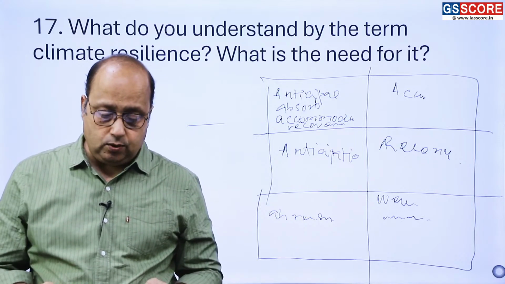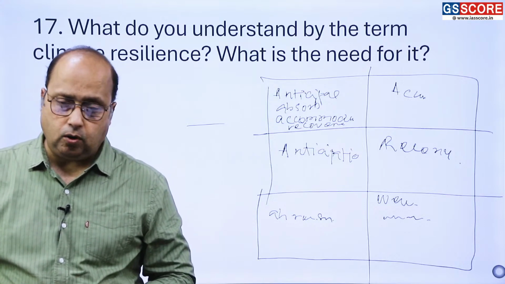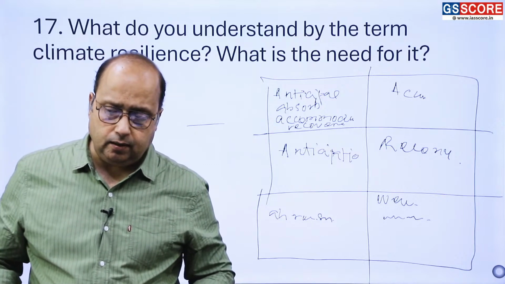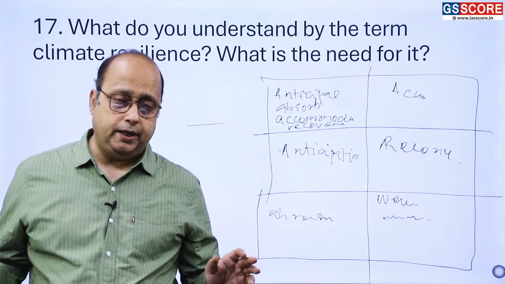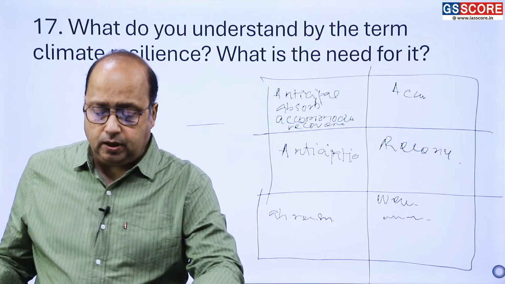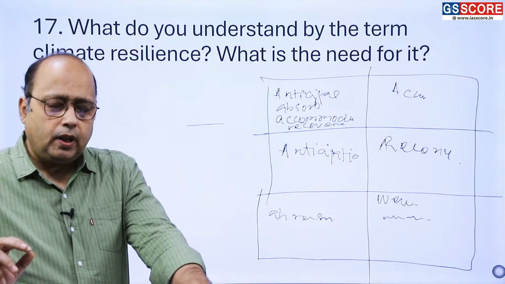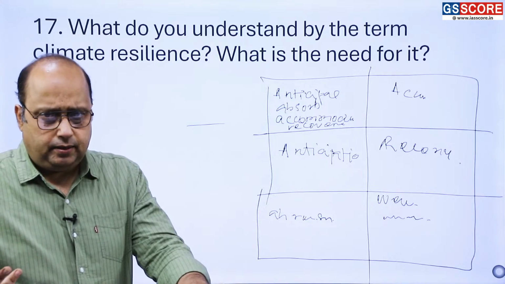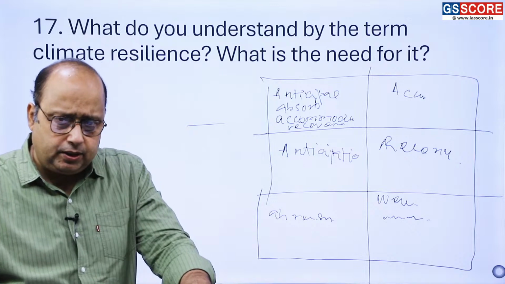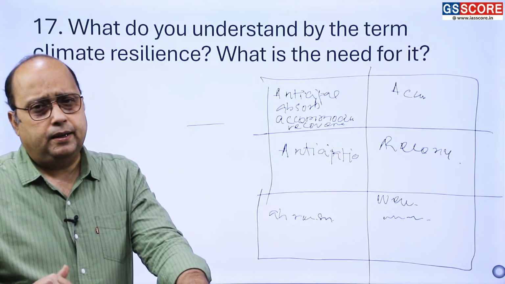So you have to give all these hints here, and then finally you have to make one conclusion, where in the conclusion you can tell that resilience is so important to make the world not disaster-free, but you have to tell that we can become a safe planet, right? Longevity comes, future generations will be safe and secure. So in that way we can give a hint.